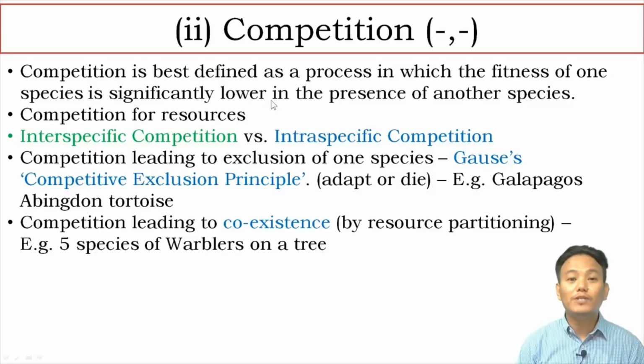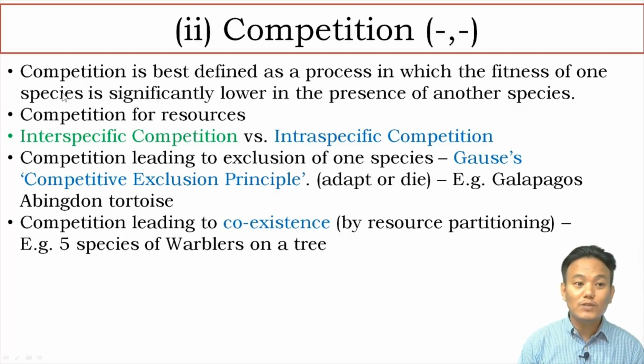The second population interaction is competition. Competition can be best defined as a process in which the fitness, or the reproductive fitness, of one species is significantly lower in the presence of another species. So in this particular case, these two species' reproductive fitness gets lowered in the presence of each other. Why does it happen? It happens because these two species are competing for the same resources. Since they are competing for the same resources, their reproductive fitness gets affected. Okay, so that is the effect of competition, and that is the definition of competition.